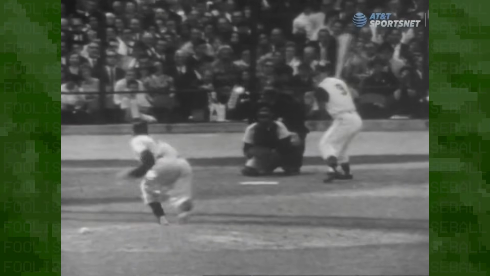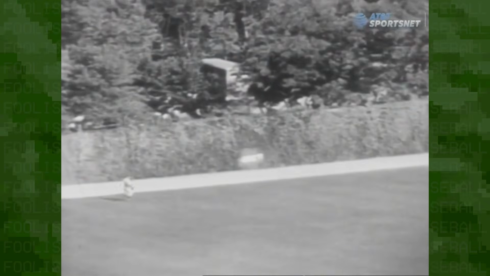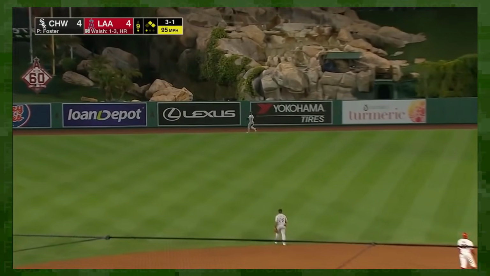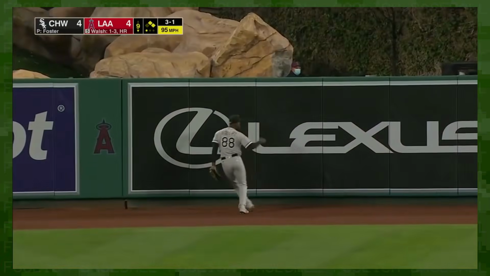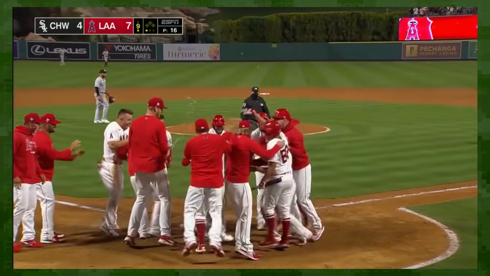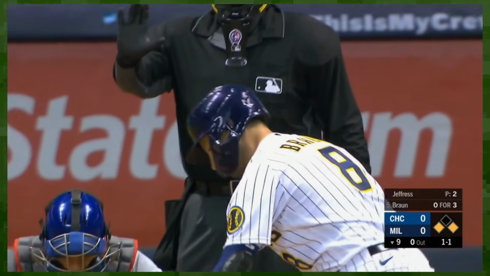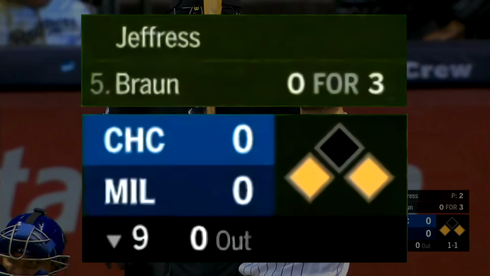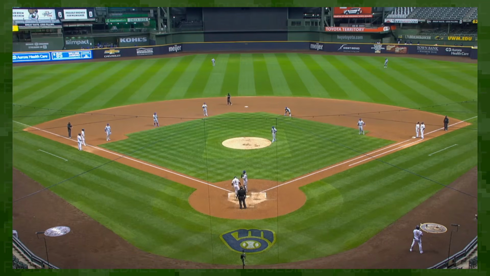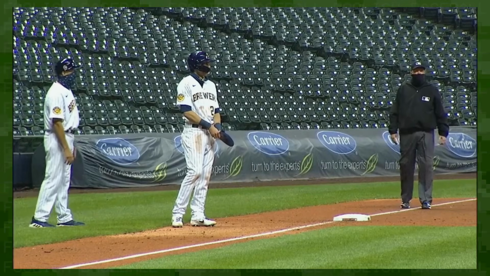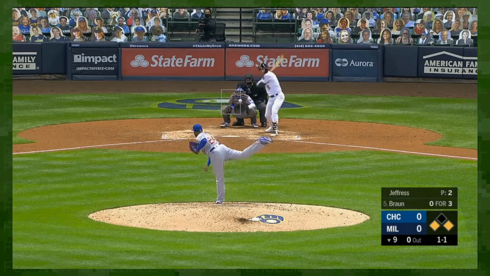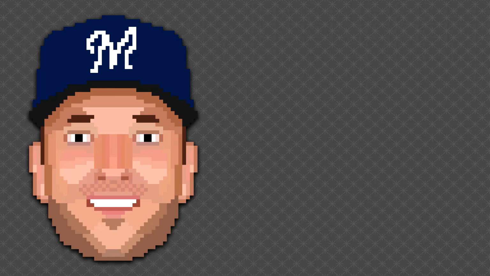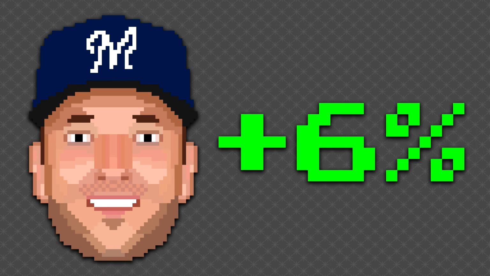A pivotal play would be a walk-off, like the one Mazeroski hit in the 1960 World Series. But seeing as WPA assesses the win expectancy for any given situation, not every walk-off is created equal. For instance, how about Ryan Braun versus the Cubs in 2020? The game is tied, but there are runners on the corners with no outs. This is a situation that will typically result in a Brewers walk-off, and if not, they'll just play extra innings. So, when Braun hits a sac fly, he wins the game. But he only adds 6% to the win probability.